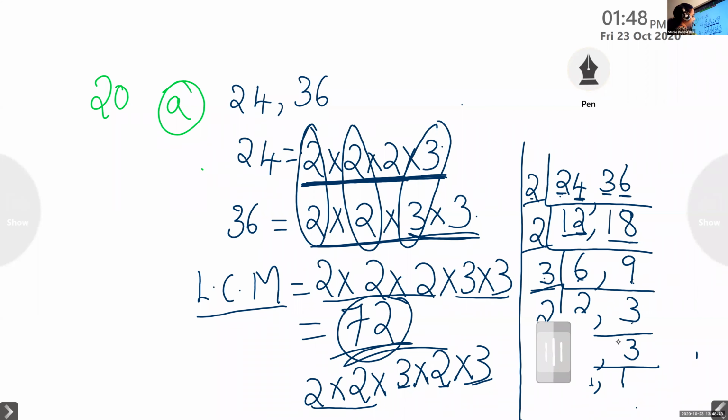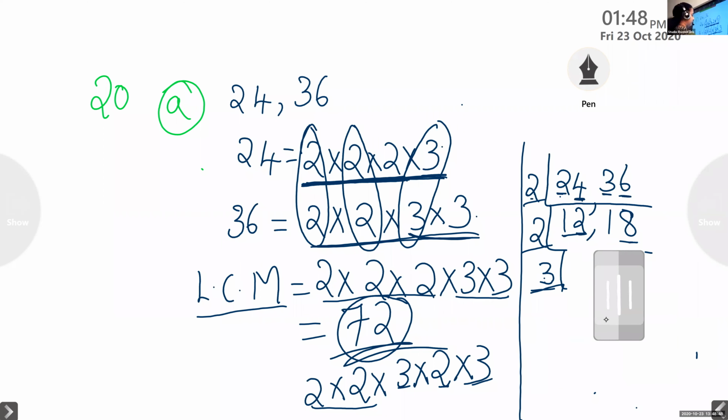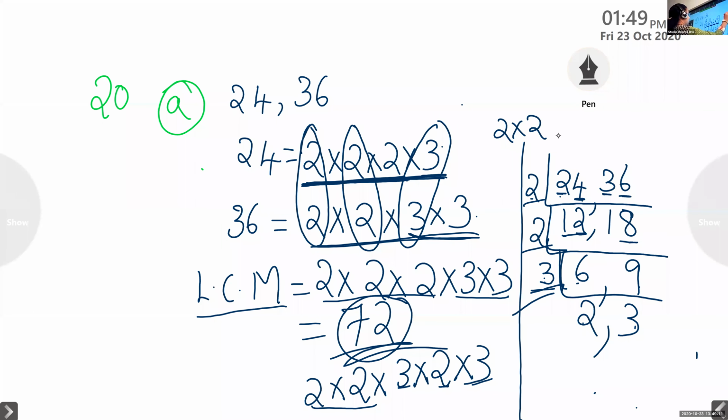For HCF, here 3, we will stop here. Here we have 6 2s are 12, 9 2s are 18. Now 6 and 9 can be divided by 3, so 2 times 3 is 6 and 3 times 3 is 9. So we have only 2 and 3, they are different and they are prime numbers, so no need to do again. So HCF is 2 into 2 into 3 only. 2 into 2 is 4, 4 into 3 is 12.